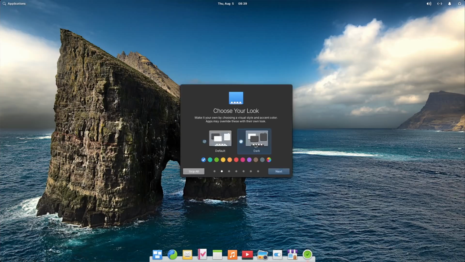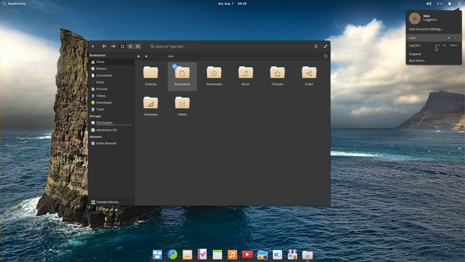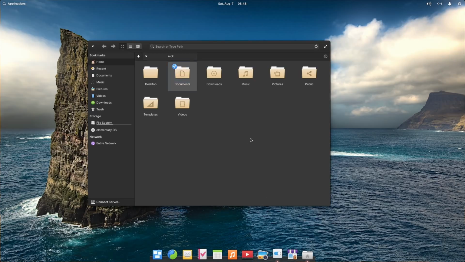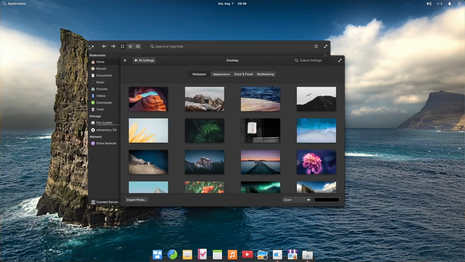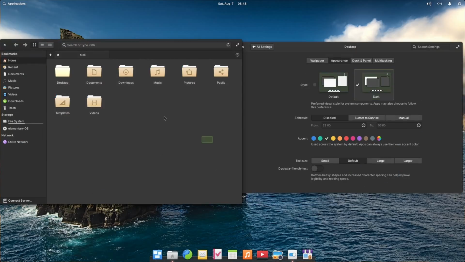First, once you reboot, you're greeted with the onboarding tour of the system that lets you pick between the light theme and the new dark mode. All the default apps and the system components will adopt it, including the dock, the panel, and its indicators. Third-party apps have to opt into it to ensure that the dark mode doesn't break them, but I would expect most apps to comply pretty quickly with it. The dark mode can be further configured in the preferences to start and end at specific times of day, or even follow sunset and sunrise, which is pretty cool.